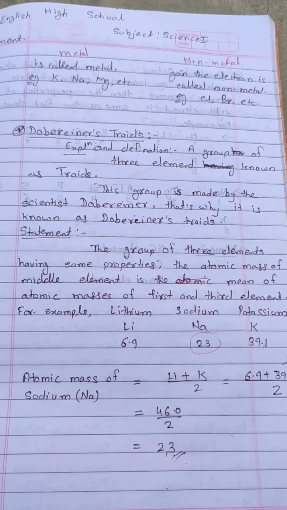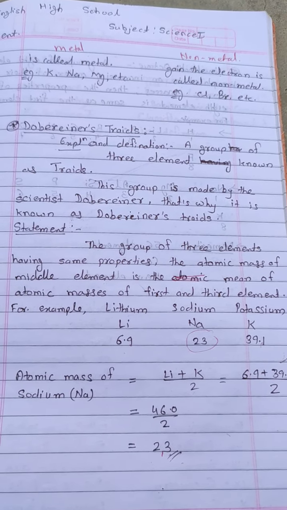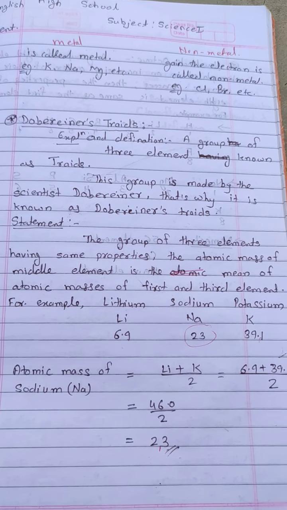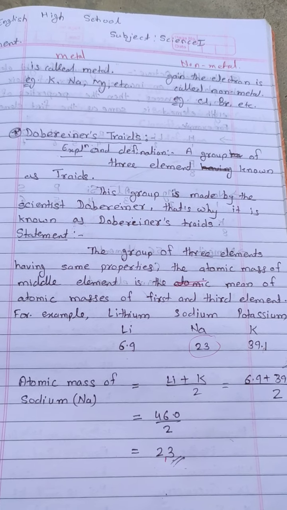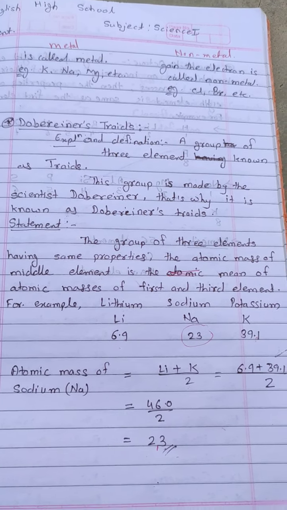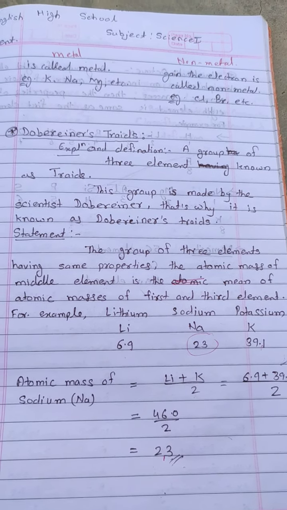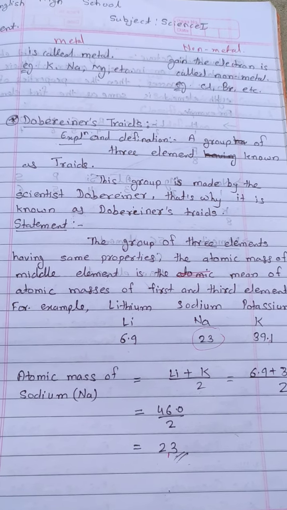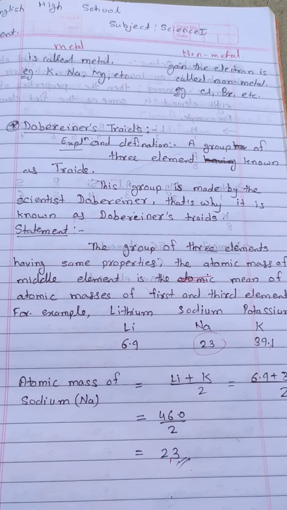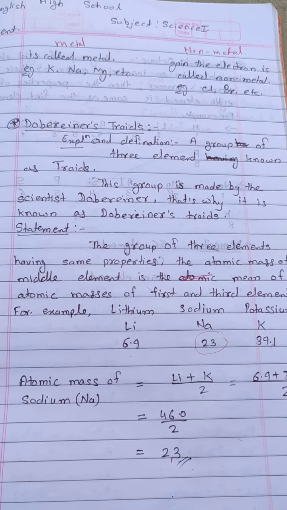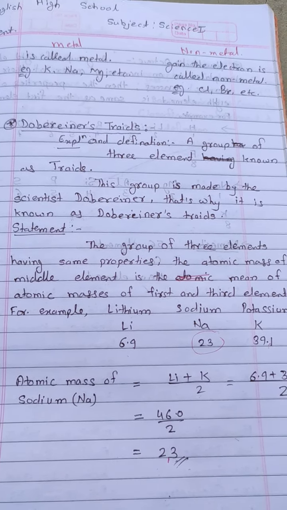But not all the elements discovered at that time followed this rule. Like every coin has two sides, every experiment also has merits and demerits. So not all the elements obey this rule. That's why this experiment failed. So to classify this type of element, other scientists started their experiments, which we will discuss in the next class.